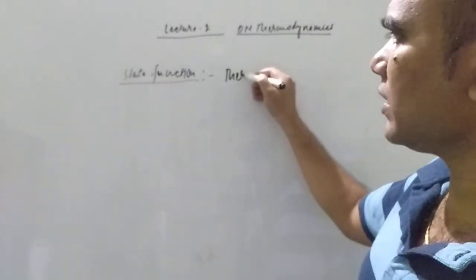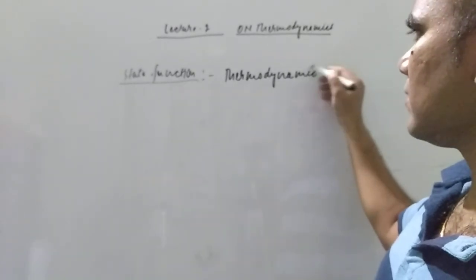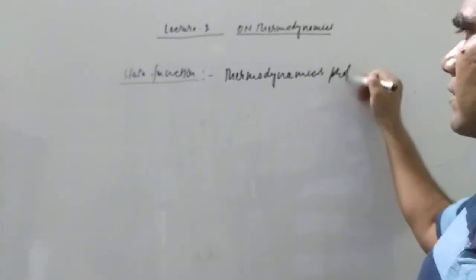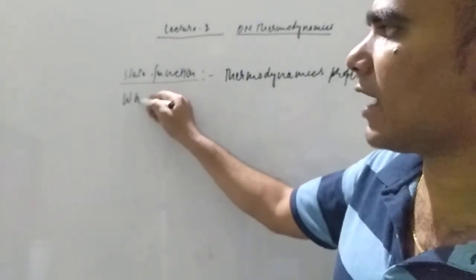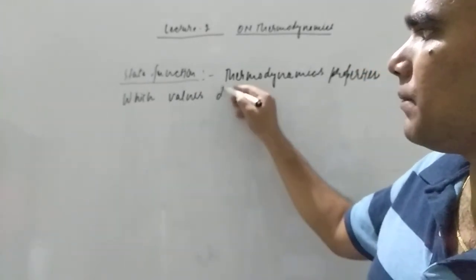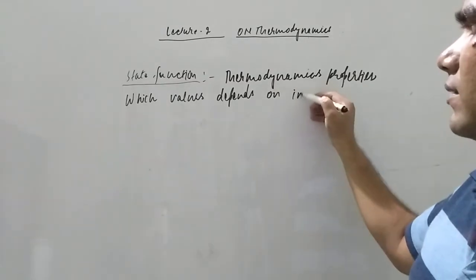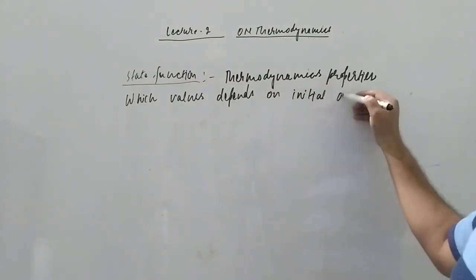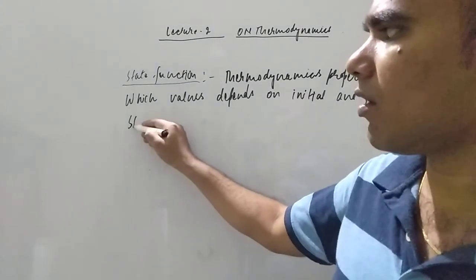State functions are thermodynamic properties whose values depend on the initial and final states of the system.